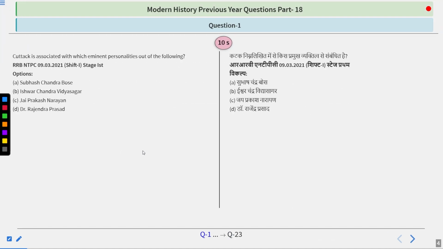So the first question that we have is: Cuttack is associated with which eminent personality out of the following? Options are Subhash Chandra Bose, Ishwar Chandra Vidyasagar, Jayaprakash Narayan, and Dr. Rajendra Prasad. So think about it.